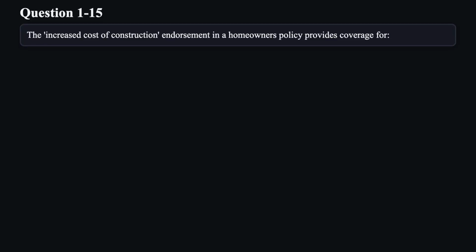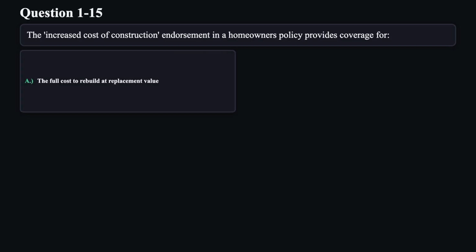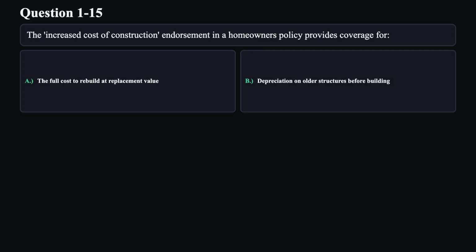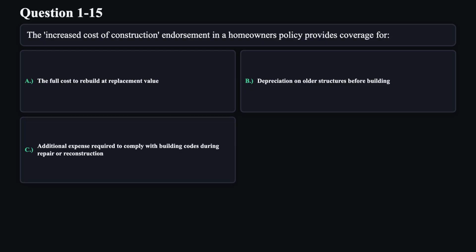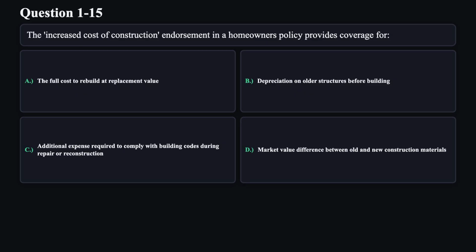Question 15. The increased cost of construction endorsement in a homeowner's policy provides coverage for A. The full cost to rebuild at replacement value. B. Depreciation on older structures before building. C. Additional expense required to comply with building codes during repair or reconstruction. D. Market value difference between old and new construction materials.